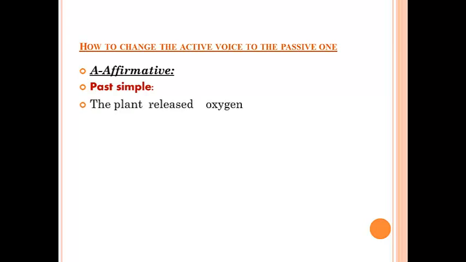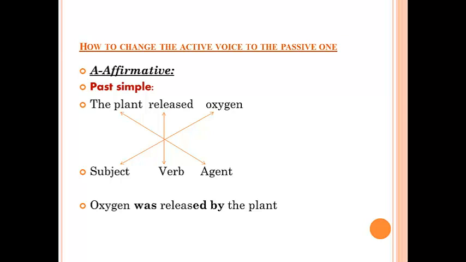How to change the active voice to the passive one? A. Affirmative. Past simple: the plant released oxygen. Oxygen is the subject, released is the verb, the plant is the agent. The sentence becomes: oxygen was released by the plant.